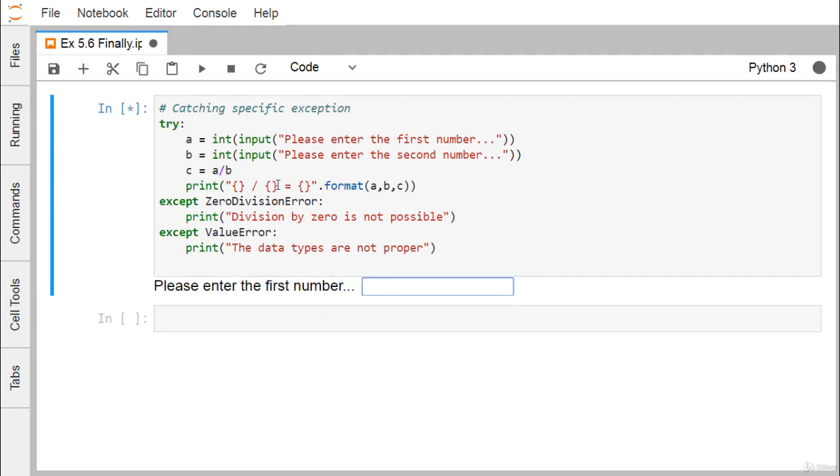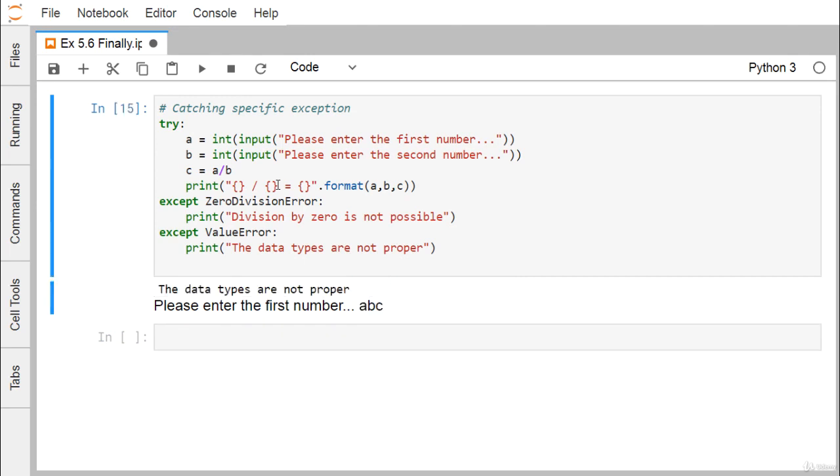If I execute and put ABC at the first, then also this ValueError will be caught here. Whenever you perform this conversion to integer, and the input string ABC cannot be converted to an integer, the data types are not proper. This statement is printed because the control comes directly to this except ValueError. It does not go to the ZeroDivisionError because that error is not happening.